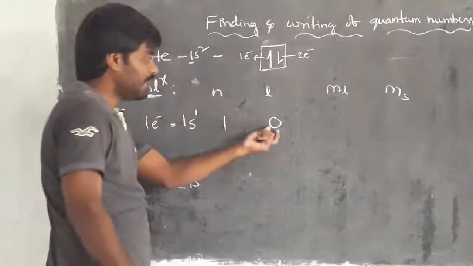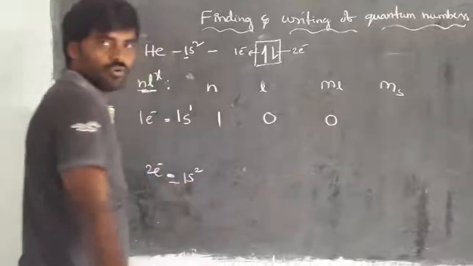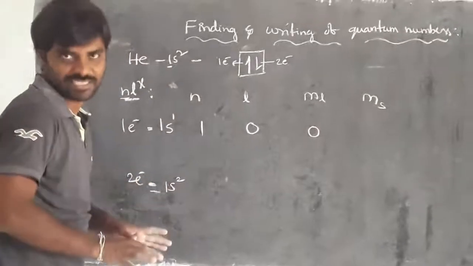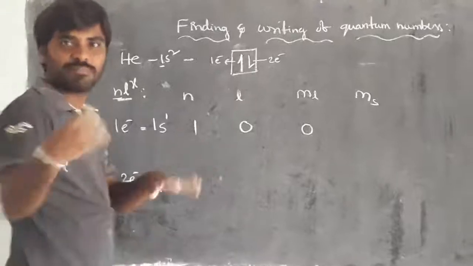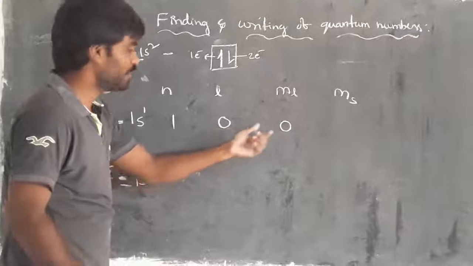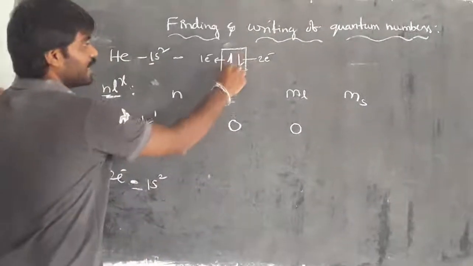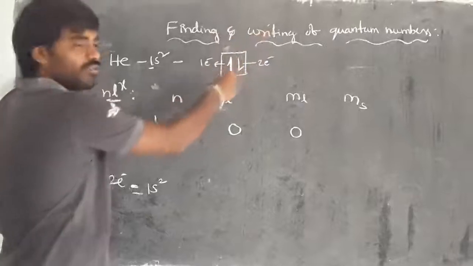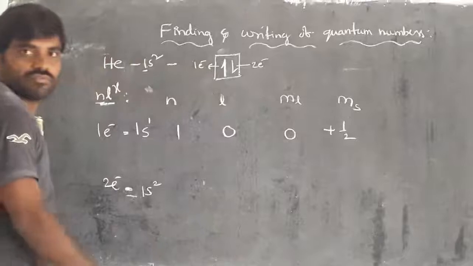Then when the L value is 0, we discussed that the ML value is 0, because ML values are integers. Only a single s orbital is present. Minus L to plus L is not possible because minus 0 to plus 0 can be written, so we should write only 0. Then the first electron's direction, clockwise or not? An upward arrow indicates clockwise. That's all.